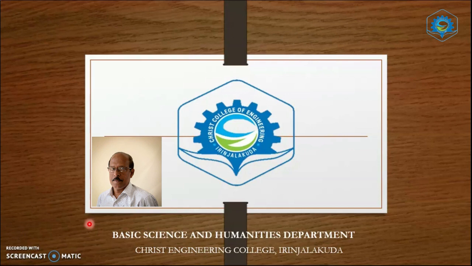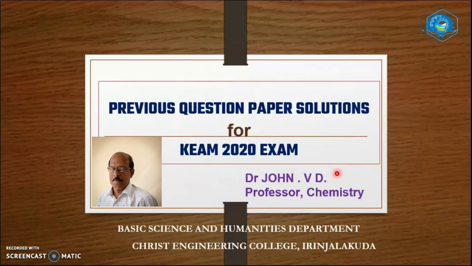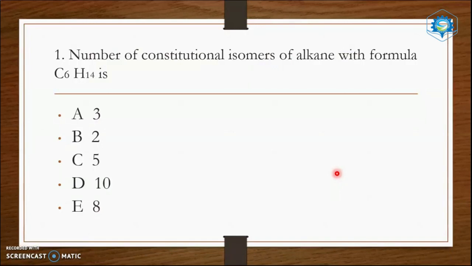Let us answer some more questions. Okay, let's start. Here is the first question. Number of constitutional isomers of alkene with the formula C6H14. So this is a question from isomerism, I think.